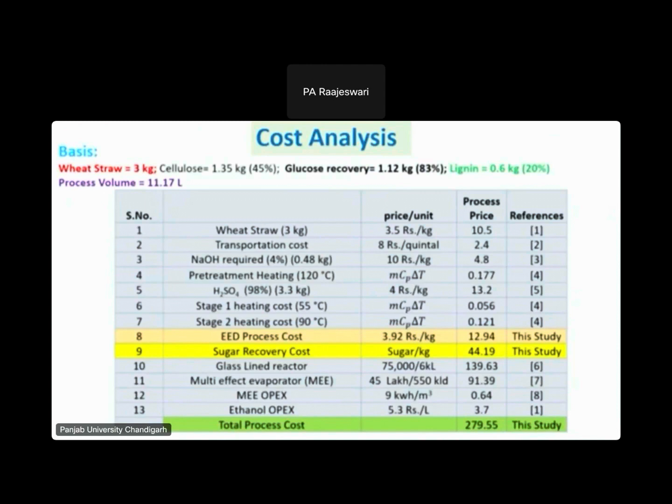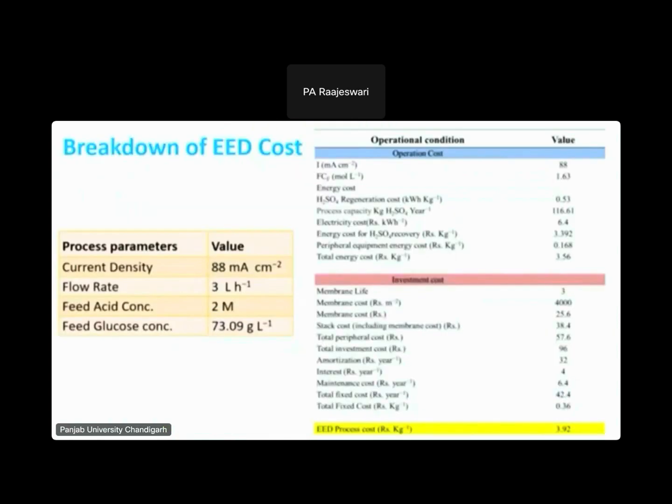So we have done the cost analysis, and all aspects were taken into account. The cost of the wheat straw, transportation cost, NaOH cost, treating cost, everything is taken care of, and our EED process cost is around 3.92 rupees per kg of H2SO4. We have also taken care of the capex as well as the opex for 3 kg of wheat straw, around 279.55 rupees.